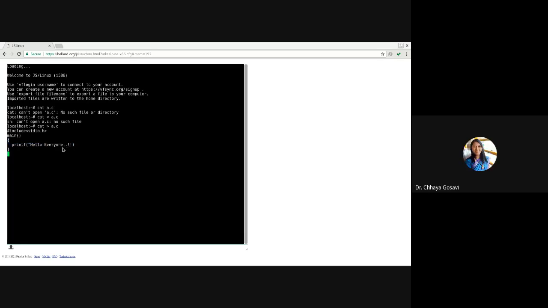This is the problem with the command prompt. That is the command to create a new file. Then include the header.